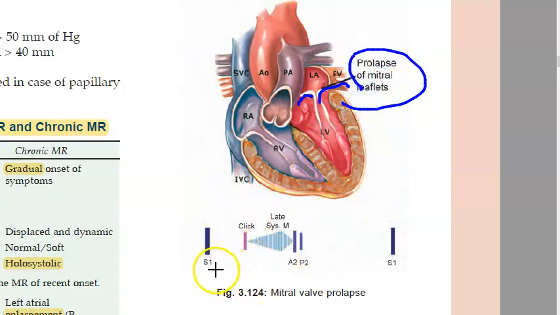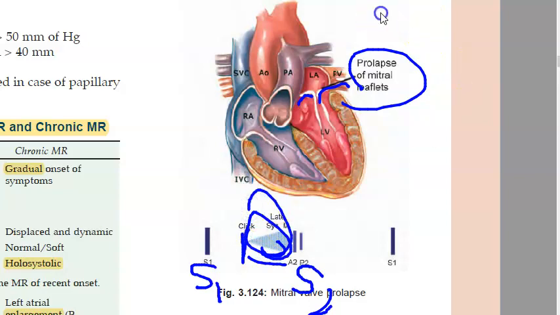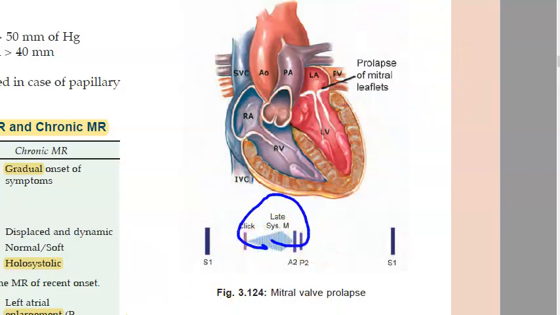And when you see the heart sounds, they are saying S1 is here and S2 is here. S2 they have represented as A2P2. And here as a late systolic murmur, they are showing you a crescendo decrescendo. There are clicks and then there is this murmur which is late systolic murmur. Can you see they have written here late systolic murmur? So you'll have to draw this to explain.